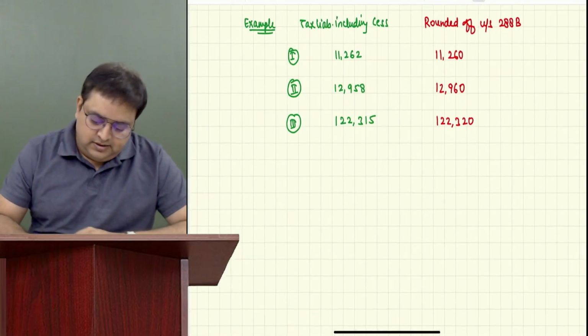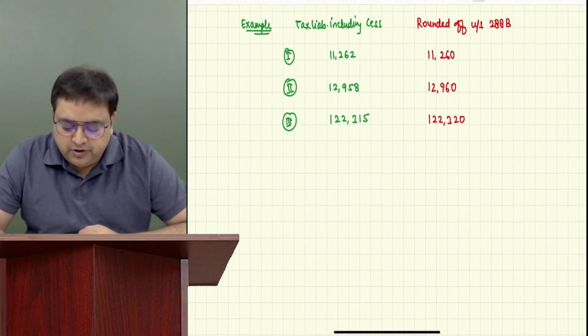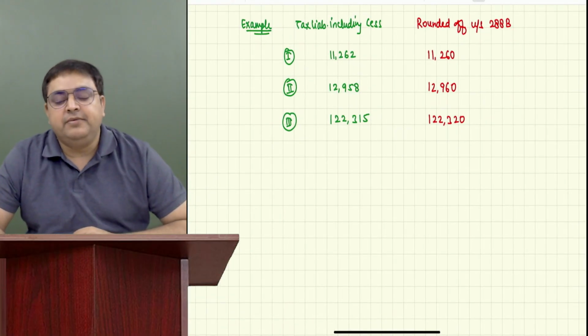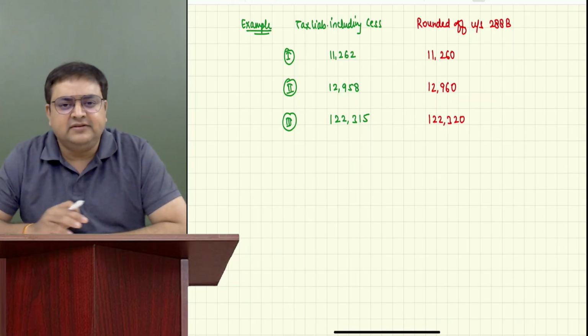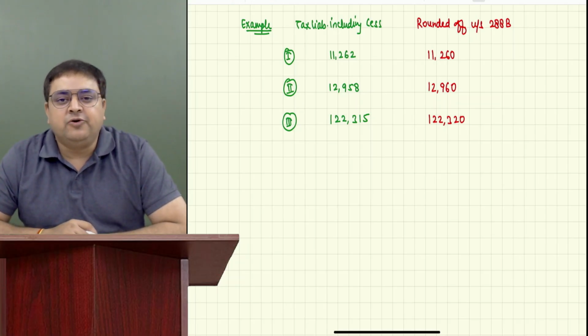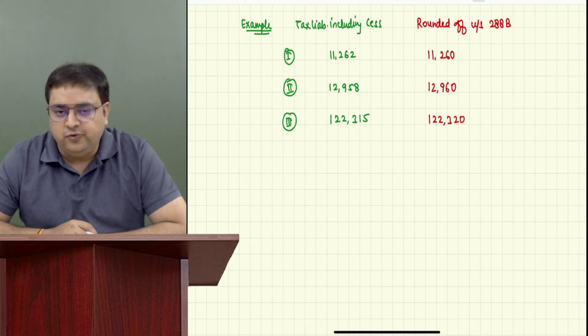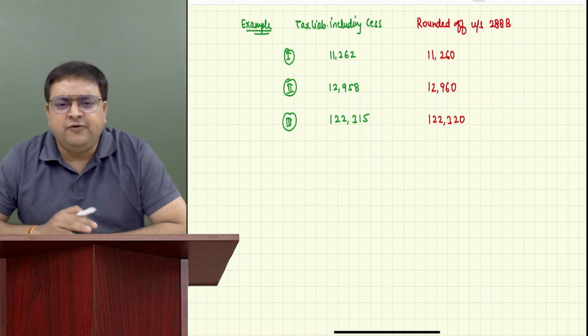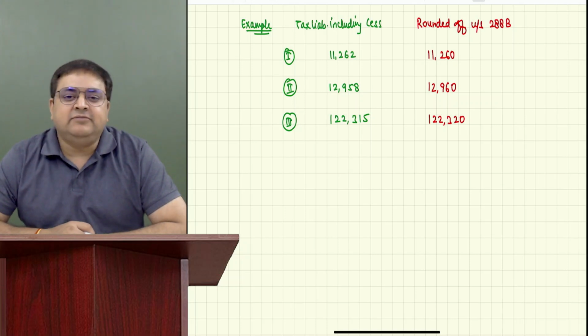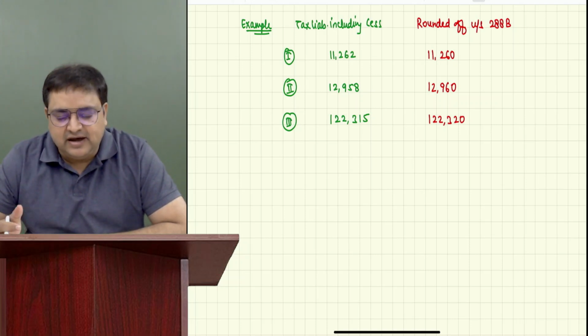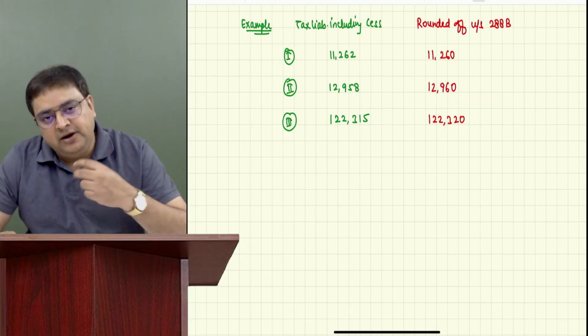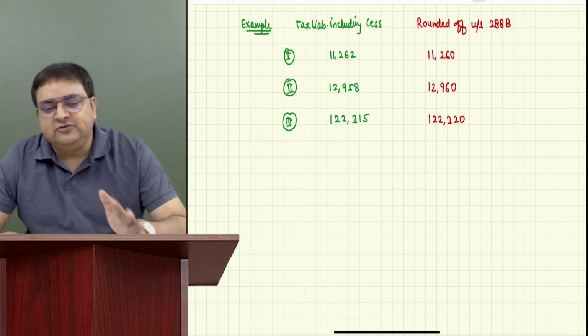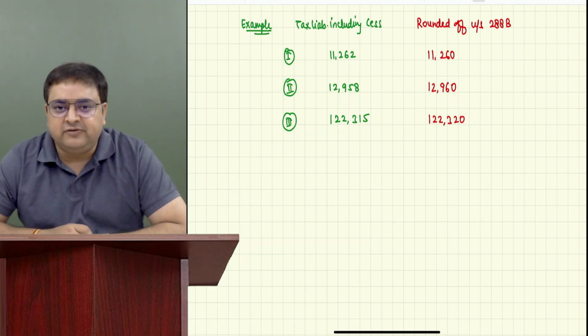Good. Now your doubt could be, sir, whether we have to remember all the section numbers. In income tax, there are so many sections. The answer is no, not at all. There are a few important sections, not more than 10 or 15, which I will be repeating so many times in the lectures that you will be able to retain those numbers. Only those numbers are required. Otherwise, you don't have to remember any other section number.